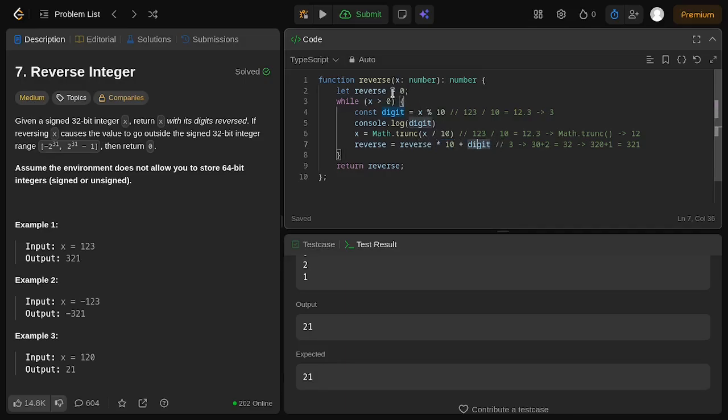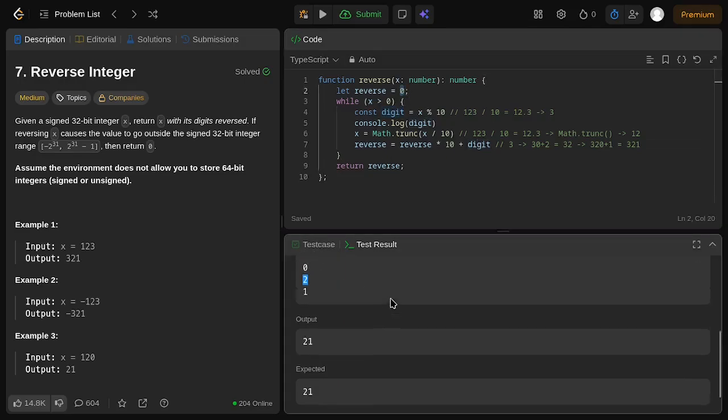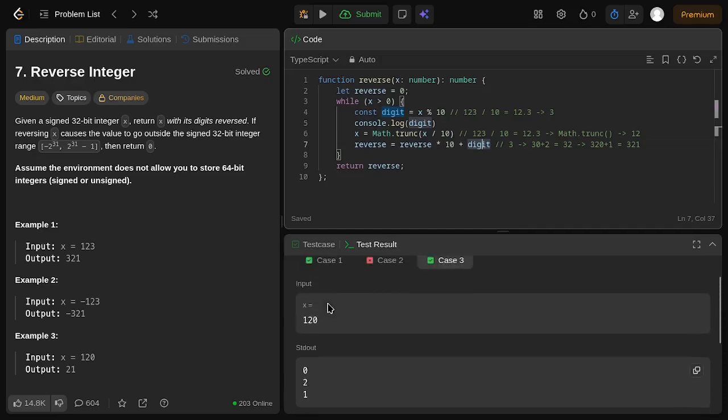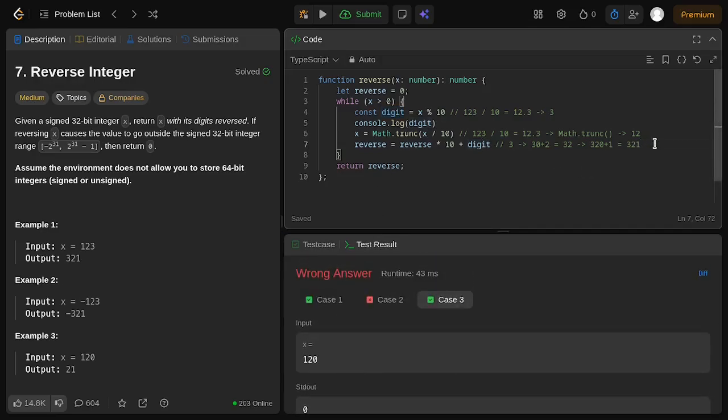And on the last iteration, we have the reverse of 20, and then 20 added by the digit, which is 1, and we got 21 as our answer. So we already covered the basic things of reversing the number.